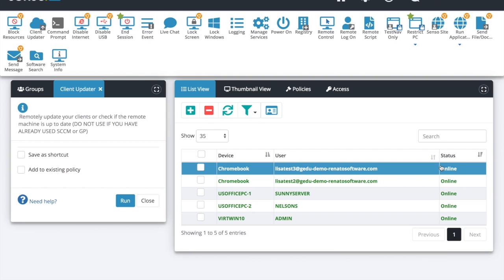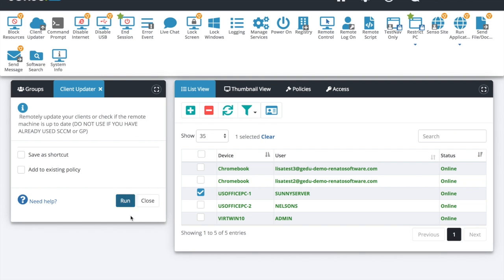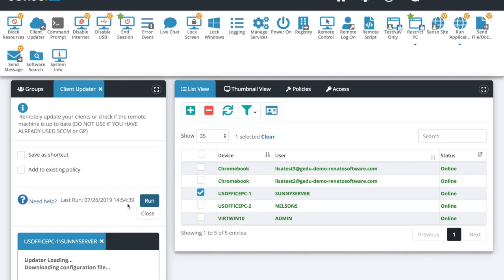You'll see that the status will change from online to update available. You'll simply click into your devices, click on Client Updater, run the updater, and it will give you back some information. Yes, there's an upgrade available. It will give you some information about if the hash has passed. Then it will go ahead and download that configuration file, push it out to your devices, restart the client, and then you're ready to go.